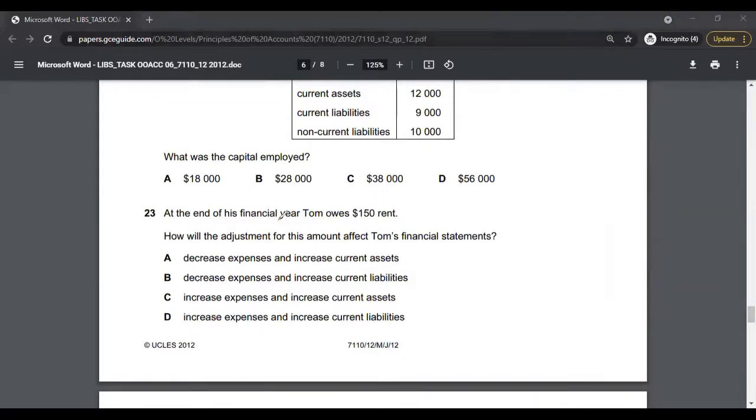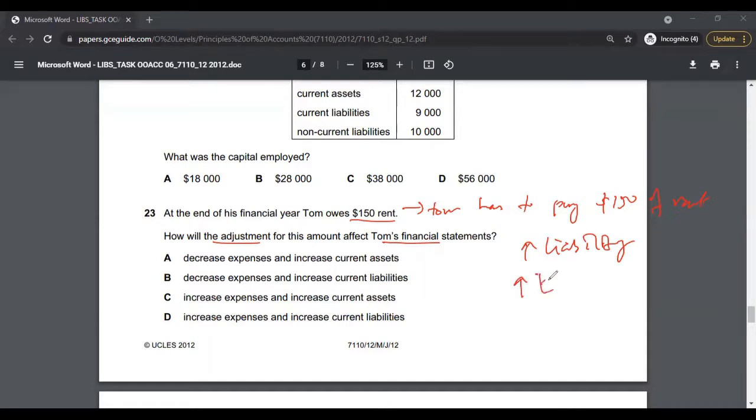Multiple choice 23. At the end of his financial year, Tom owes $150 of rent. So Tom has to pay $150 of rent. How will this adjustment affect Tom's financial statement? Because he has to pay, there is an increase in liability. If you go through the options, it's only assets, liabilities and expenses. There is also an increase in expense because Tom has not paid it yet. Rent is an expense. So an increase in an expense and an increase in a liability.